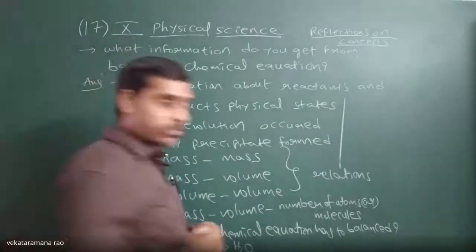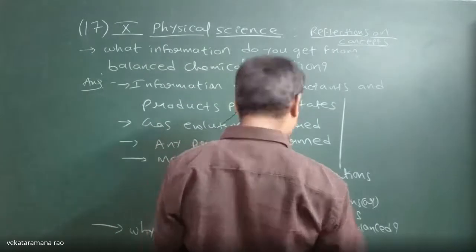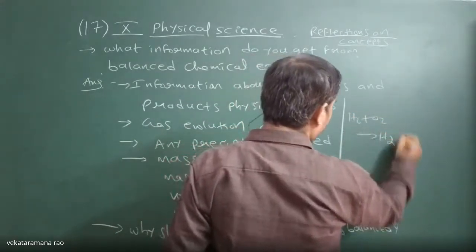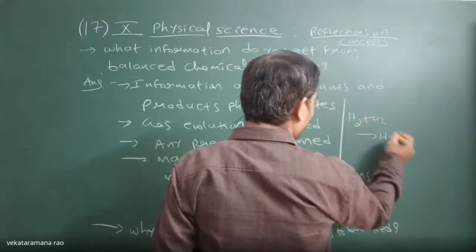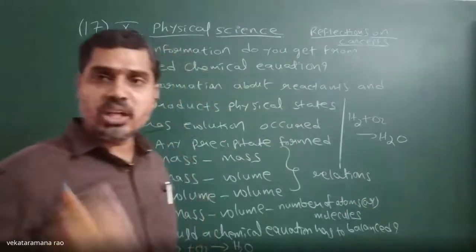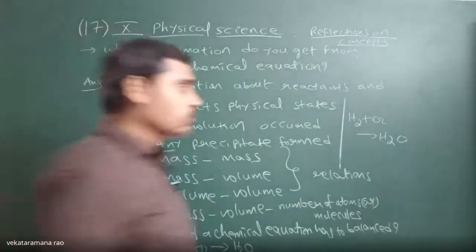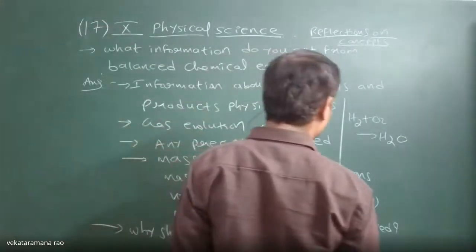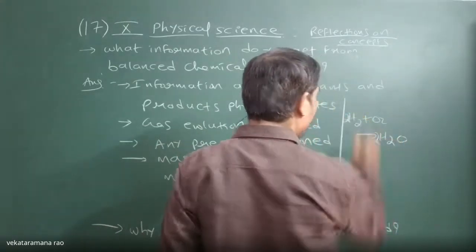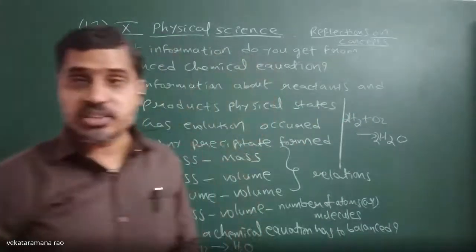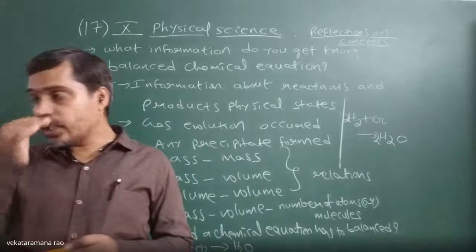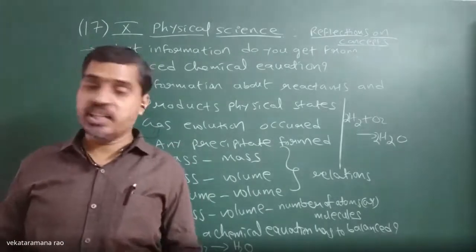So, to satisfy the law of conservation of mass, a chemical equation has to be balanced.